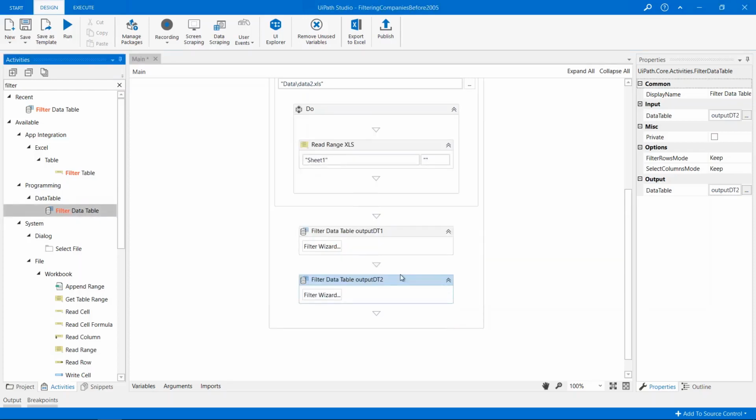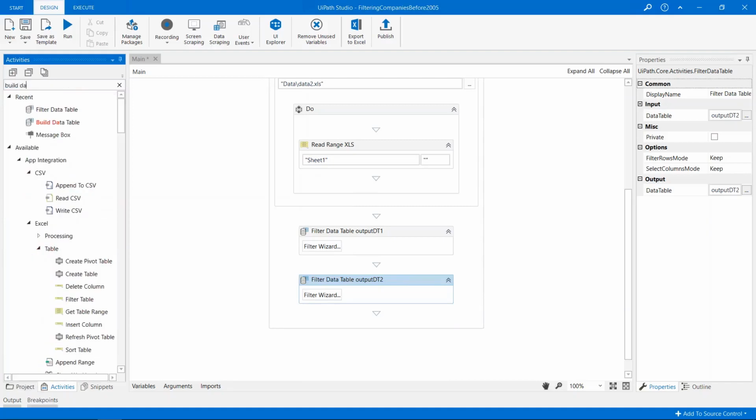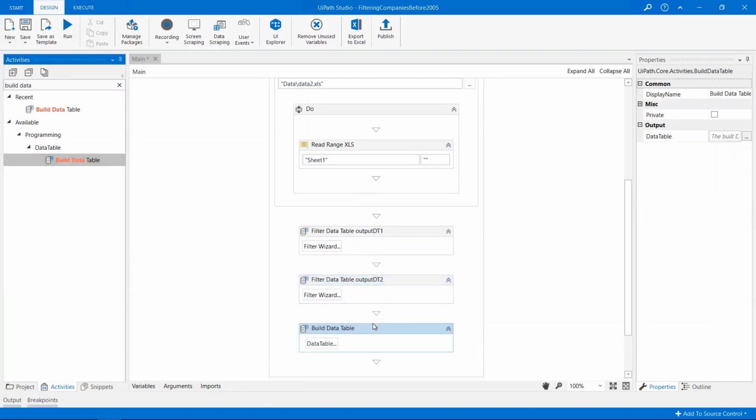Now that our two variables contain the required data, we need to join the information in them together. Since there are some discrepancies between the column names, let's use a build data table activity and create a new variable named filtered companies.